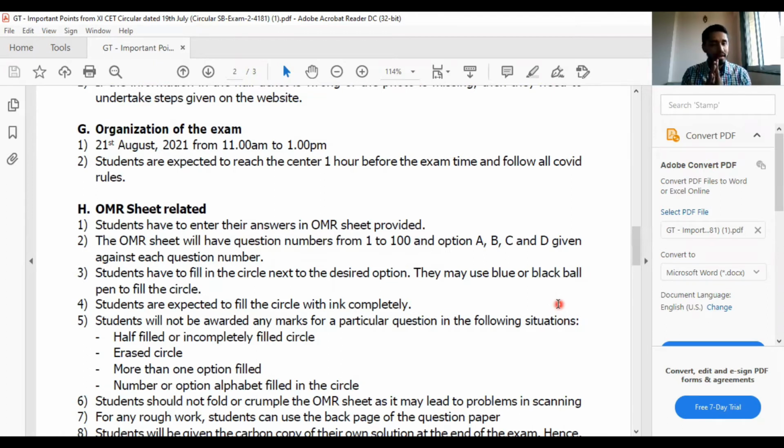Okay, please don't be careless in this. Because of this one question, you'll miss marks and then you'll not get admission in your desired college. So see to it that each thing is filled completely and perfectly, and you have to fill the complete circle very well.